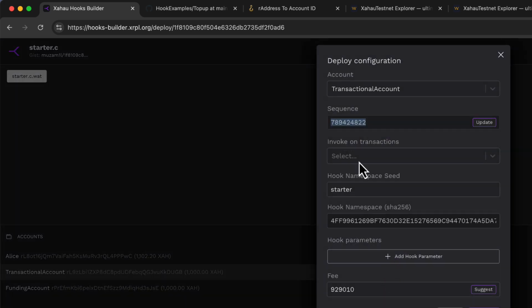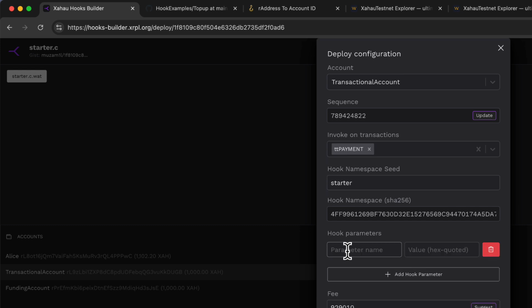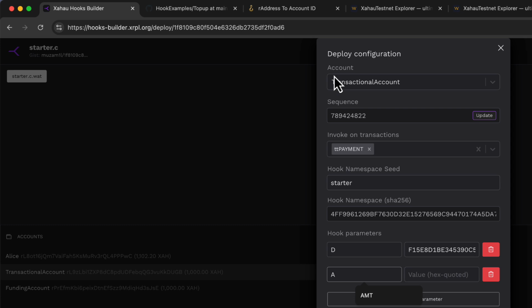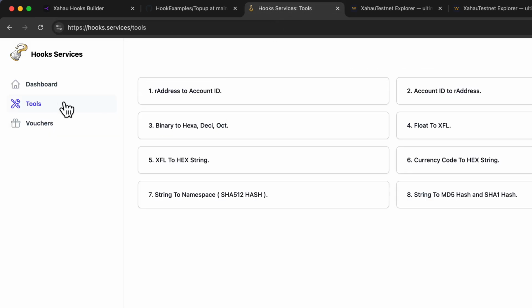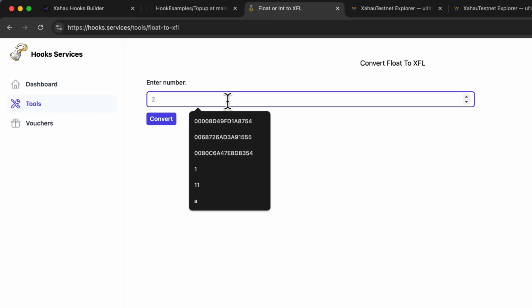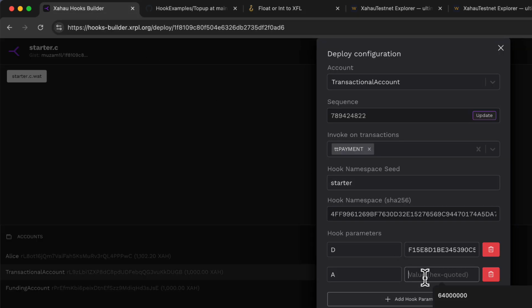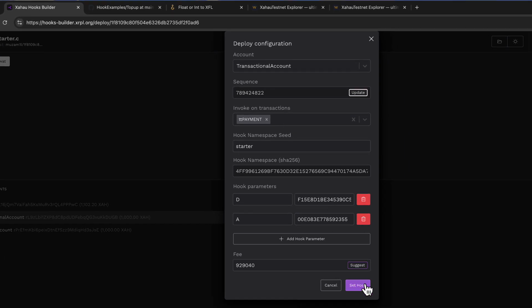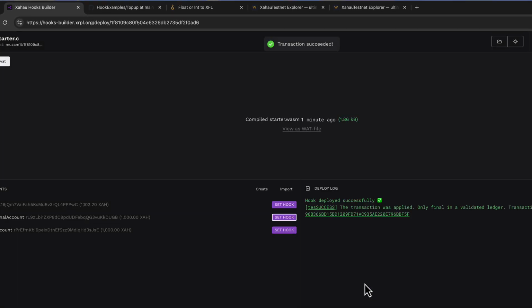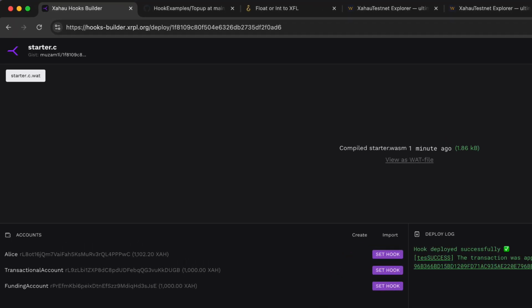This hook should get triggered on a payment transaction. Hook parameters: the destination account, which is the funding account ID, and the account balance at which this hook should request top-up from the funding account. Let's request top-up at 995 ZA account balance. Update the sequence, fee, and set hook. Let's wait for the balance to update.